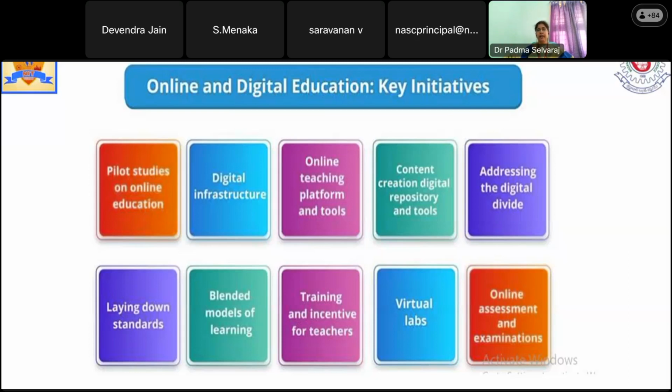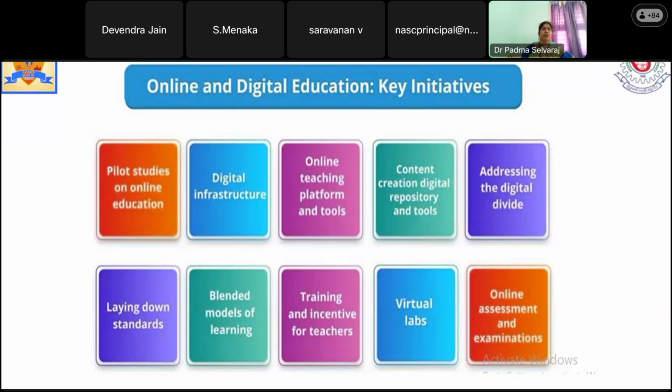The link may be provided. So this can be the future of education: digital repositories and tools. Many digital repositories are available, and we can get different sorts of materials in an arranged manner.